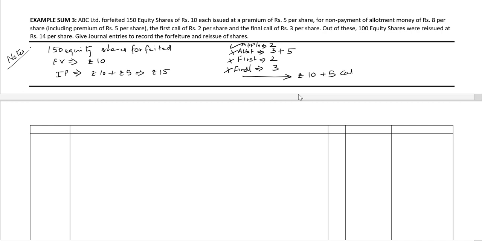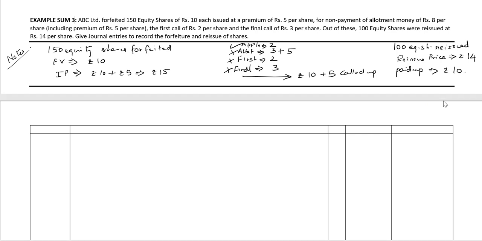The number of shares reissued is 100 equity shares. The reissue price is rupees 14 per share. There is no mention about whether it's fully paid up or anything, but since the full amount is called up, the amount to be credited as paid up is the amount called up, which is rupees 10. So let's go ahead with passing the journal entries.